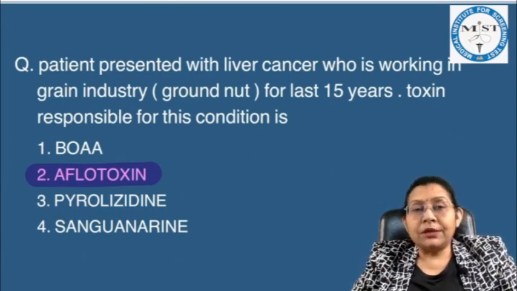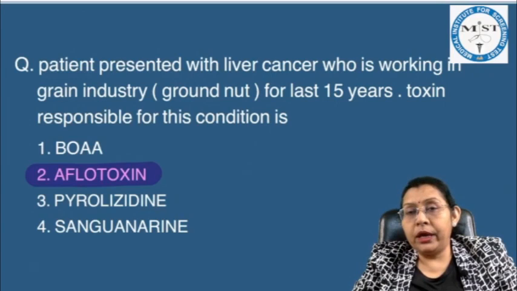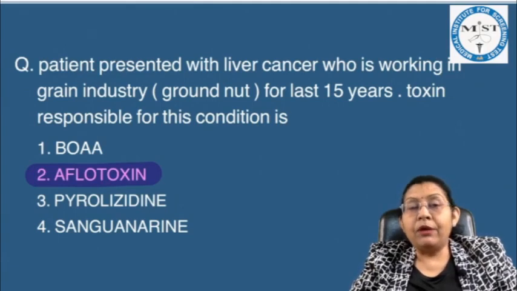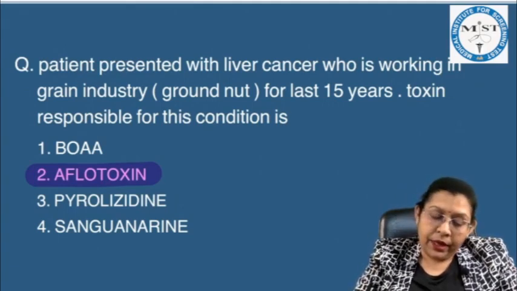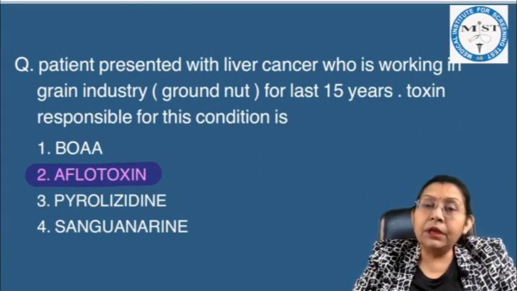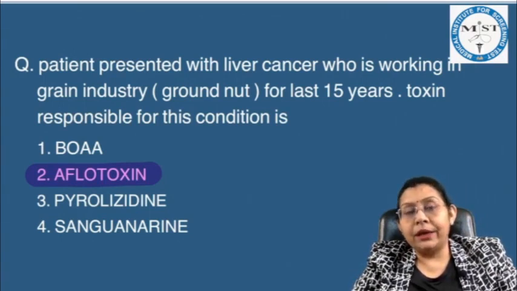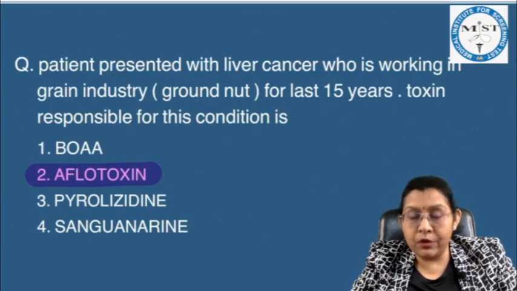Now some other toxins like BOA, beta oxalyl aminoalanine, are responsible for lathyrism. Pyrrolizidine is responsible for endemic ascites, and sanguinarine is responsible for epidemic dropsy.